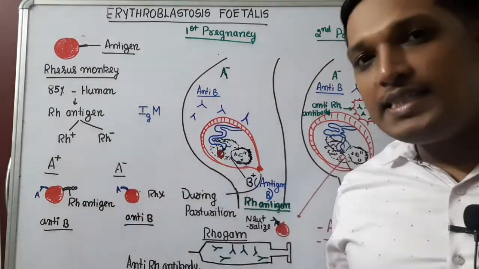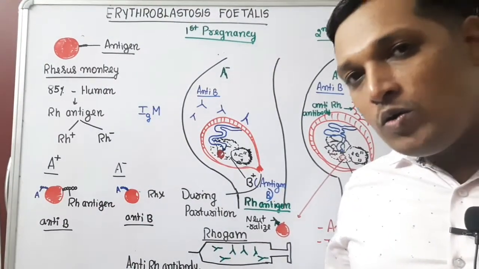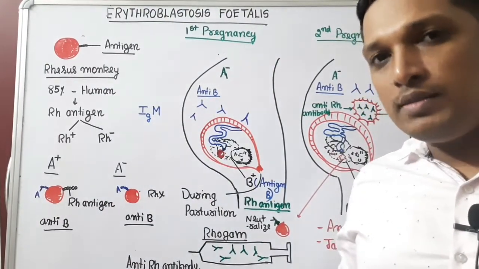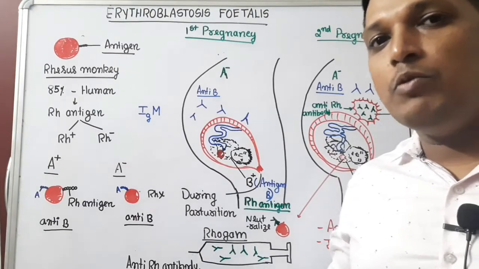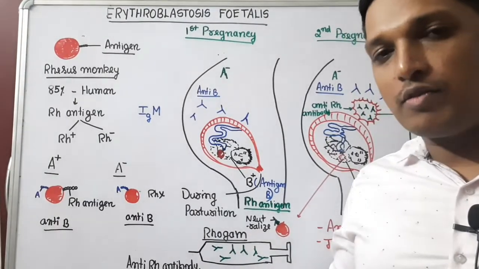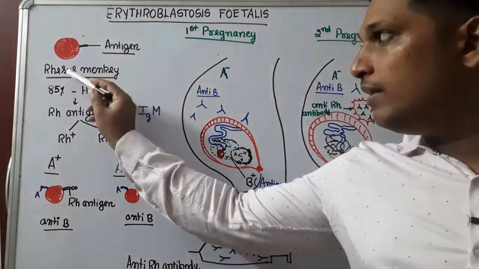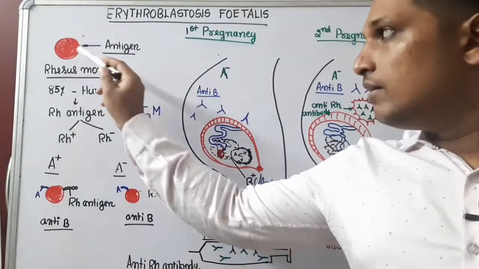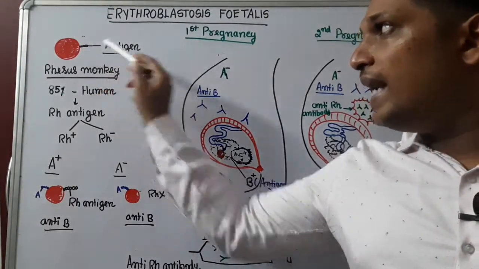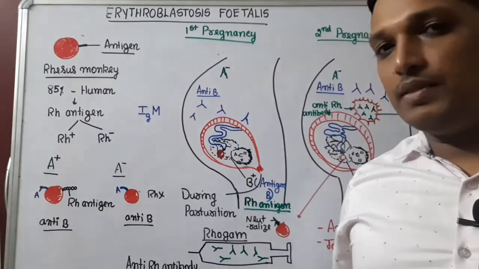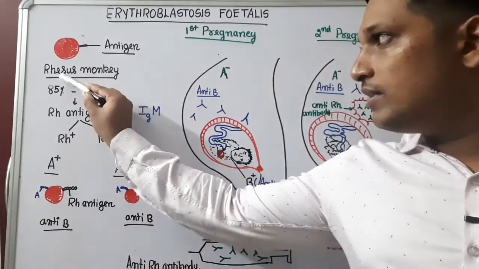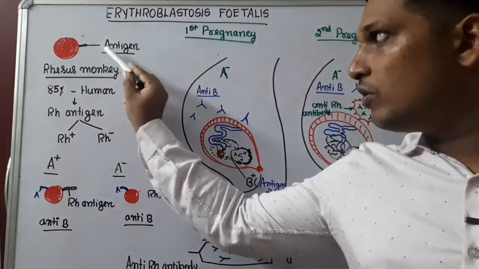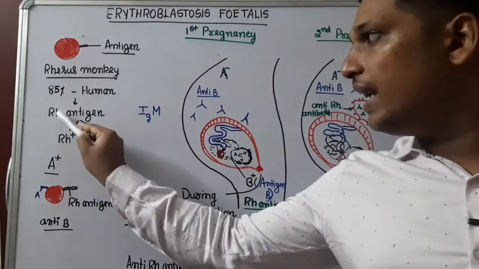In humans, in the previous video we have learned that ABO blood groups are there based on presence of various antigens. Similarly, in rhesus monkey there was a discovery of antigen on the RBC. Since it was in rhesus, that antigen was named as Rh antigen.